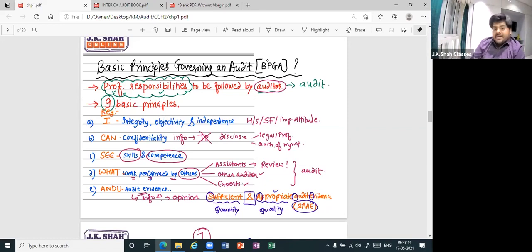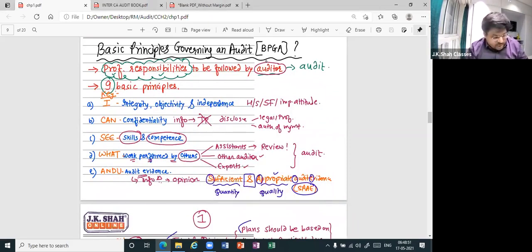Next, work performed by others. Who is using the work performed by others? Auditor. In others, how many people are there? Three. Which three? Assistants, other auditors, and experts. Perfect. Should the auditor blindly rely on the work of assistants? No. Because if they make a certain mistake and it goes wrong, who is responsible? Correct. Auditor, not the assistant, because auditor is signing. So can I say you should review their work? Okay. Next was audit evidence. What is audit evidence? One word.